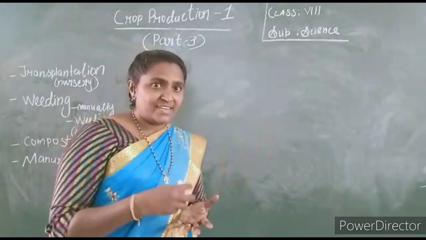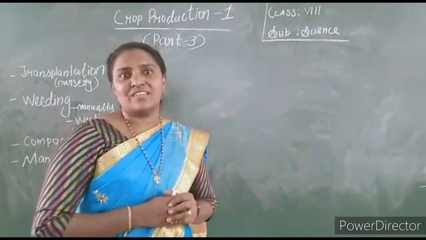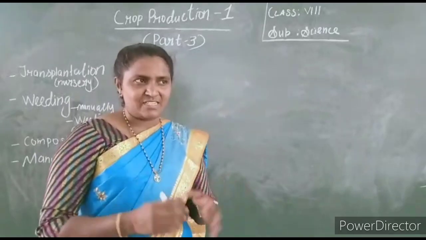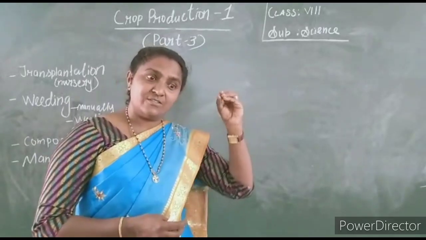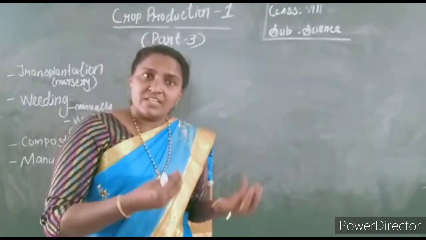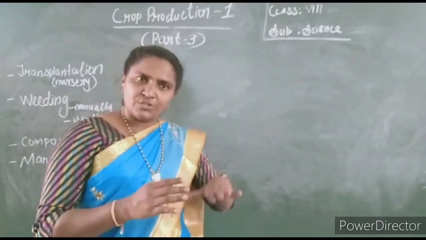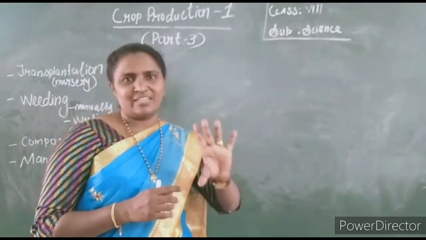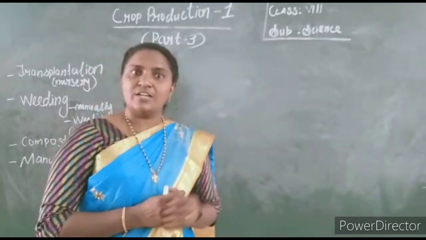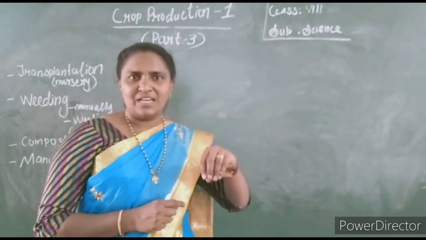How do you spread the seed? We should not spread it over the field, over the soil. Why? Birds will pick up the seed, so money will be wasted. Second thing, we should not sow the seed at a greater depth. If you put it deep inside the soil, the seed will not get enough air to germinate. So it should be kept at the right depth inside the soil. Not on top, and not very deep either. You have to keep the seed at a moderate depth.